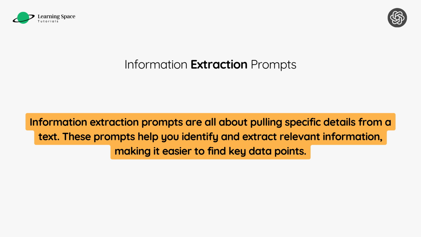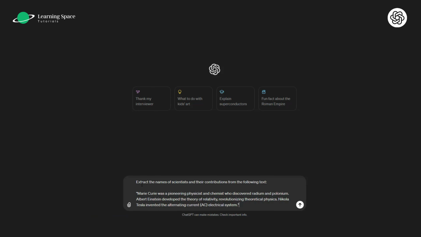Next, we have information extraction. Information extraction prompts are all about pulling specific details from a text. These prompts help you identify and extract relevant information, making it easier to find key data points. For example, let's look at this prompt.